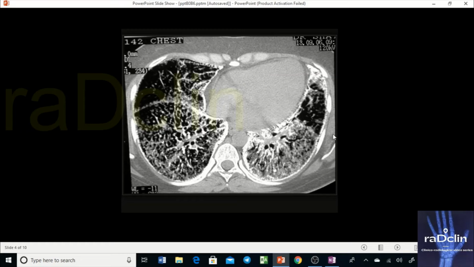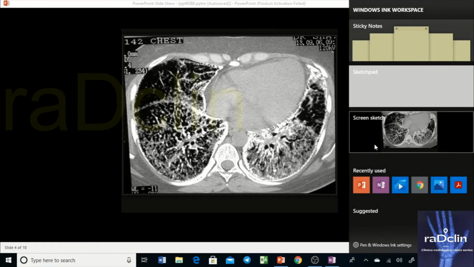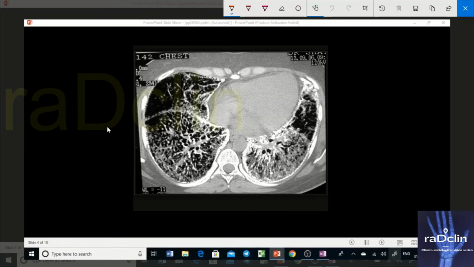If you ask where exactly the deposition is, it is in the secondary pulmonary lobule, either in the center of the lobule or in the perilobular area. So there are two locations where it gets deposited, which gives this picture.